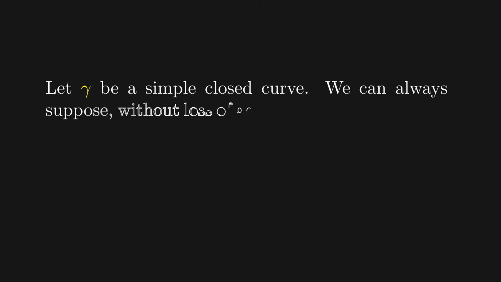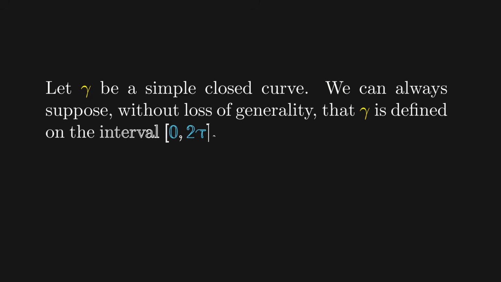First, note that plugging in the formulas for the arc length and the area and trying the usual integral inequalities doesn't work and leads us the wrong way, providing an upper bound on L rather than a lower bound, which is what we are after. Hence, we will need to use a different approach. So let gamma be a simple curve. And to simplify things, we will fix the interval to be 0 to 2 pi.